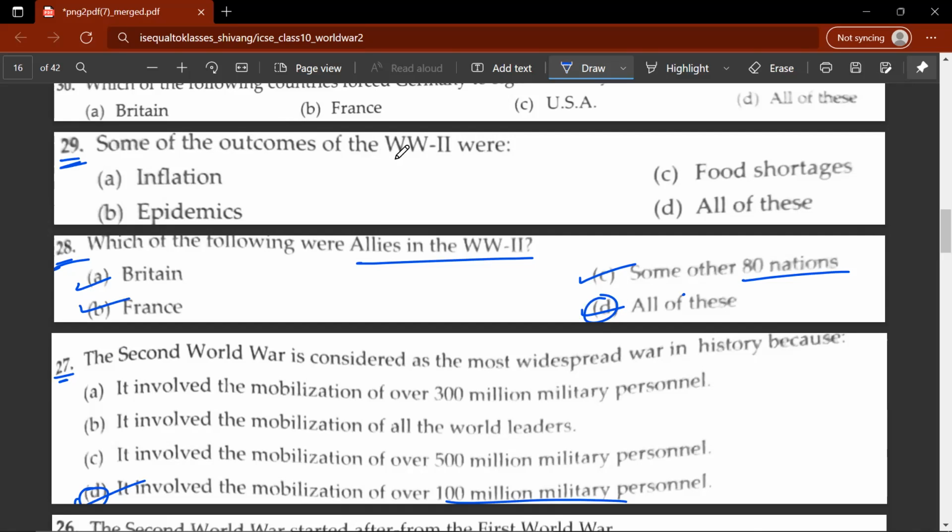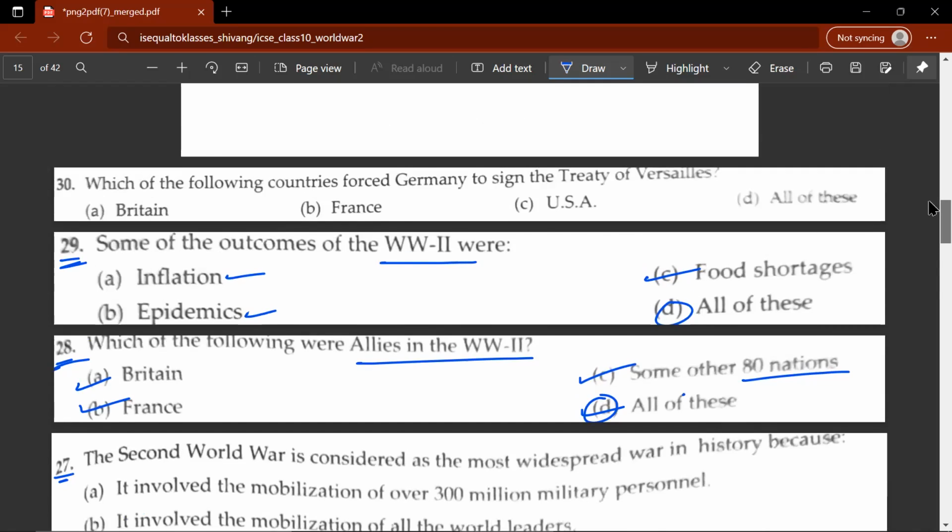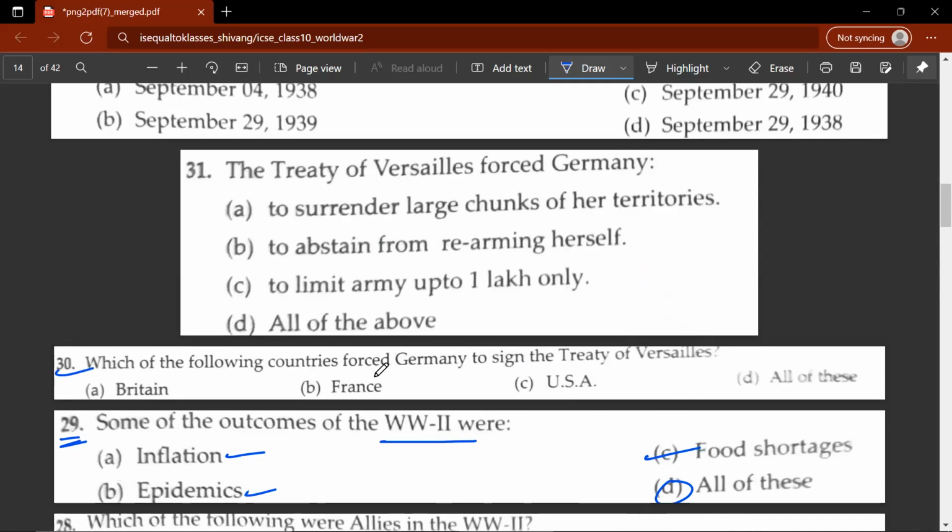29th question. Some of the outcomes of World War II were D, all of these. So you had food shortages, you had epidemics, and you had inflation. Let's move on to the 30th question. Which of the following countries forced Germany to sign the Treaty of Versailles? D, all of these. USA, France, and Britain. All three of these countries forced Germany to sign the Treaty of Versailles.